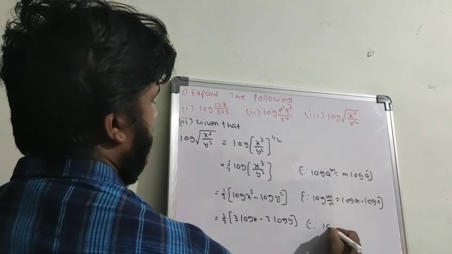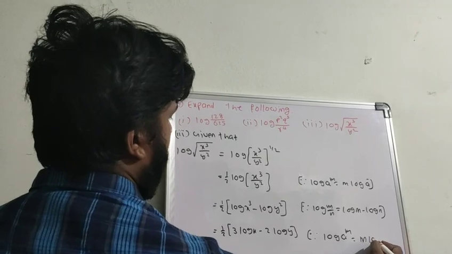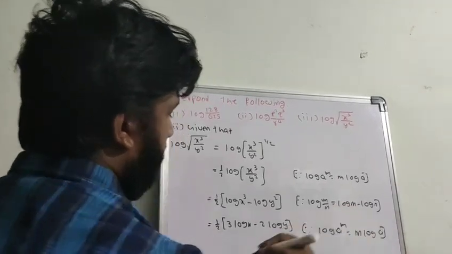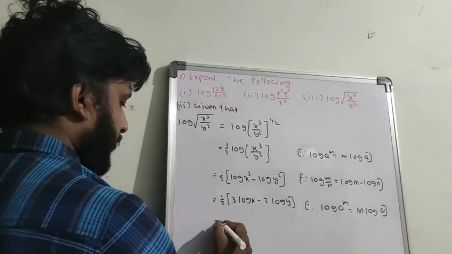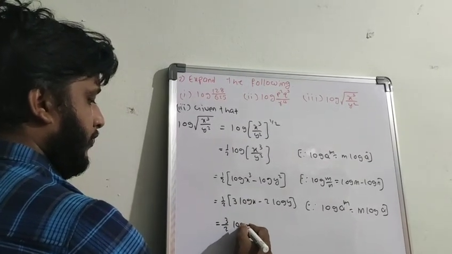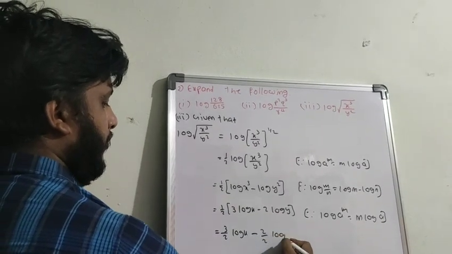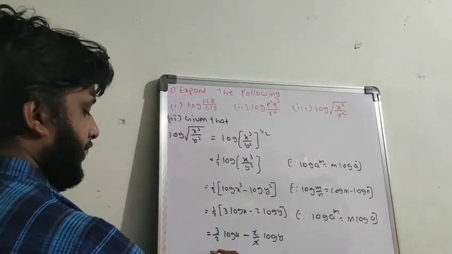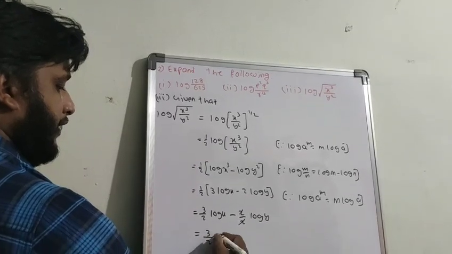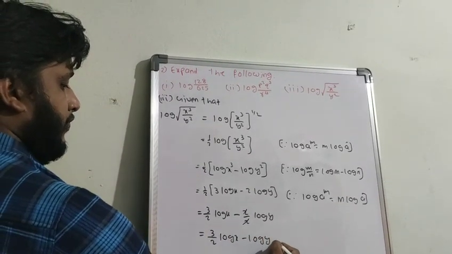Since the formula again is log a to the power of m equal to m log a. So now multiply: 1 by 2 into 3 is 3 by 2 log x, minus 1 by 2 into 2 is 2 by 2 log y. 2 gets cancelled. 3 by 2 log x minus log y.